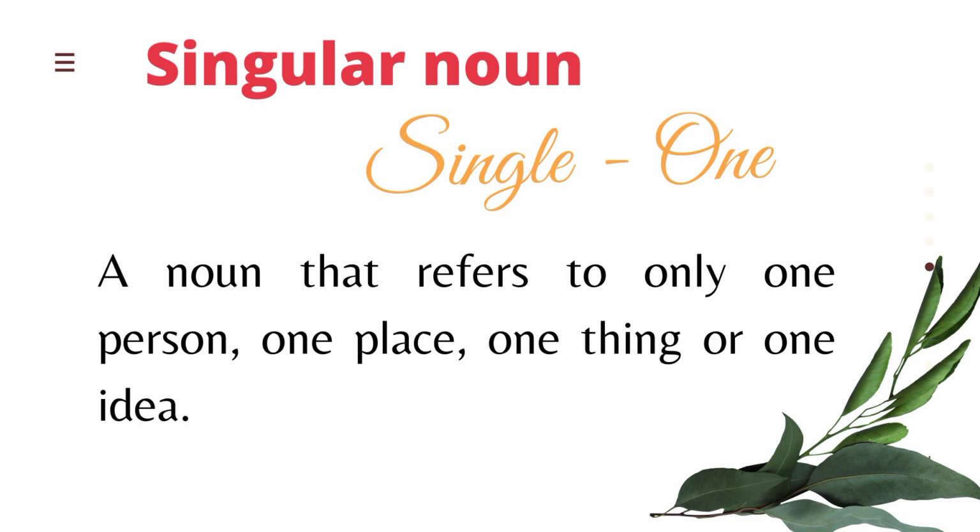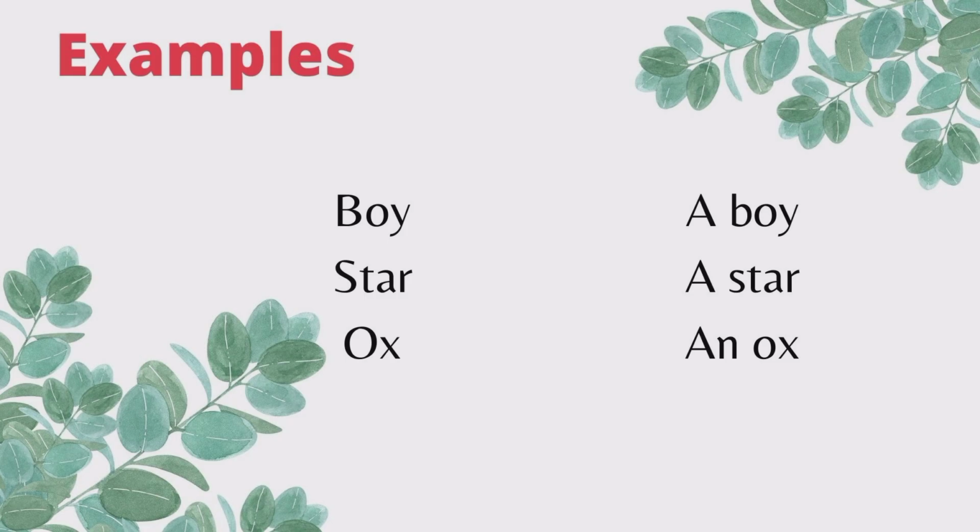Singular noun. The word singular comes from another word single, which means one. So, it is a noun that refers to only one person, one place, one thing, or one idea.